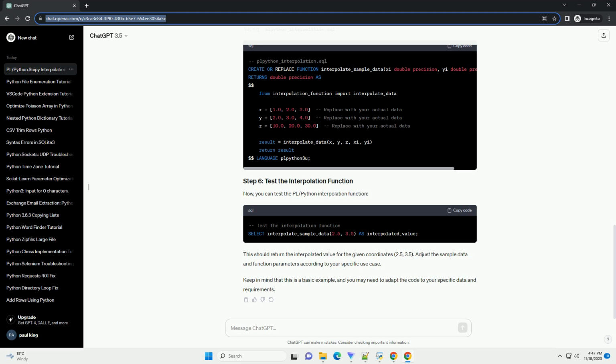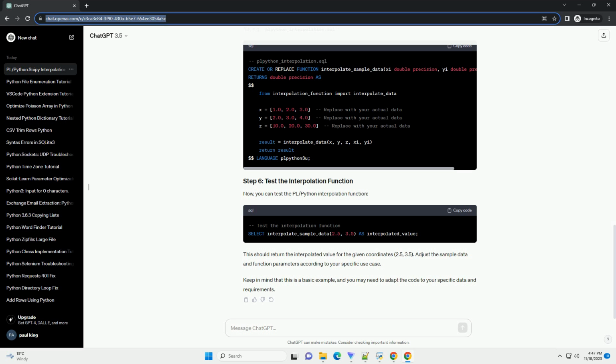Ensure that your PostgreSQL database has pl/python installed and enabled. You can check this by running the following SQL command in your database. Let's assume you have a table named sample_data with columns X, Y, and Z representing the coordinates and values.